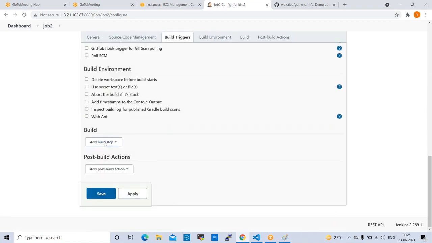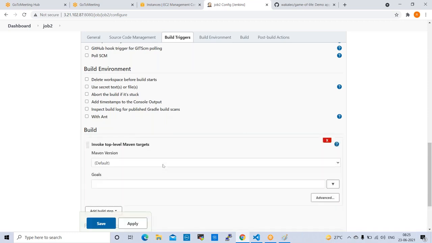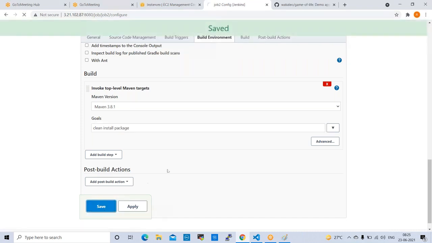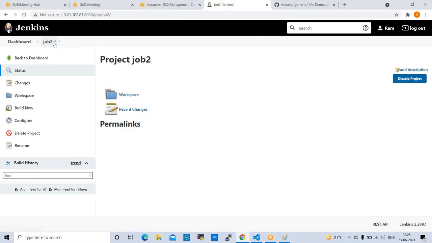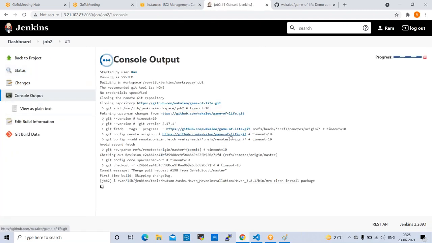And also next one, build. Go to build, invoke top level Maven targets. Click on this. You can select the Maven version and the goals. Clean, install, package. Apply, save. Now we can run this job also once. Let us check whether it is success or fail.